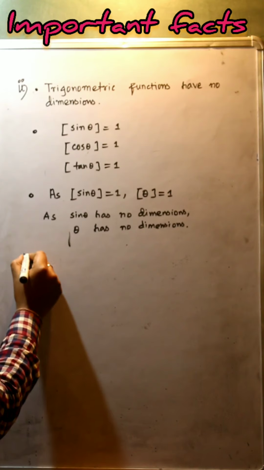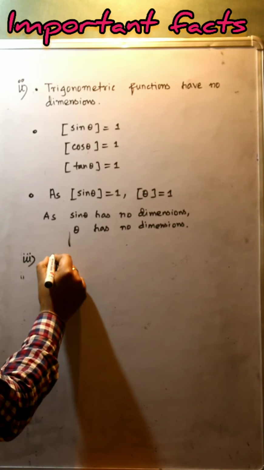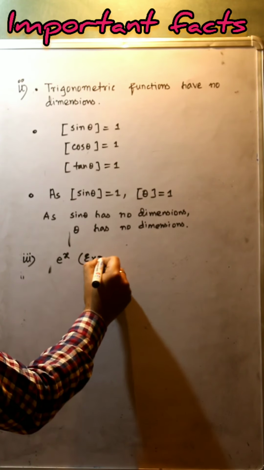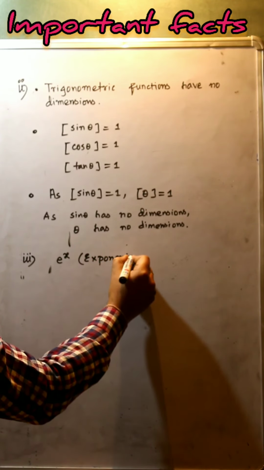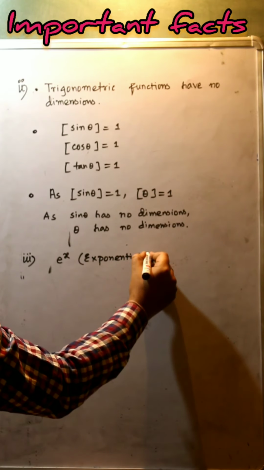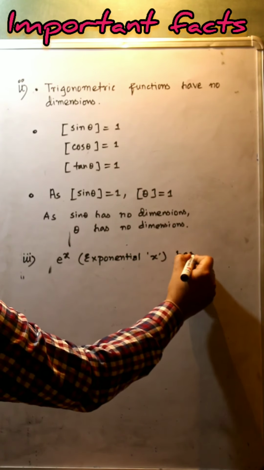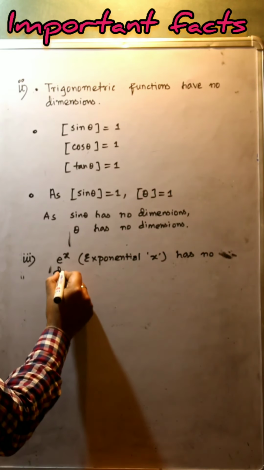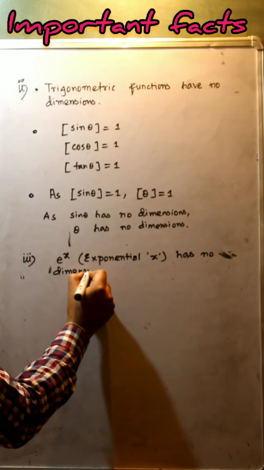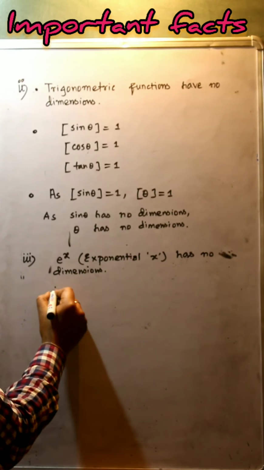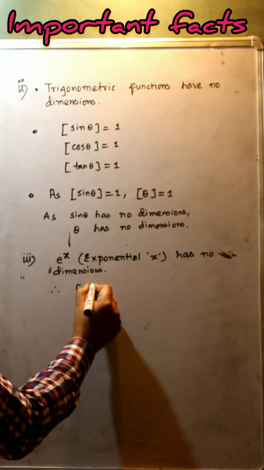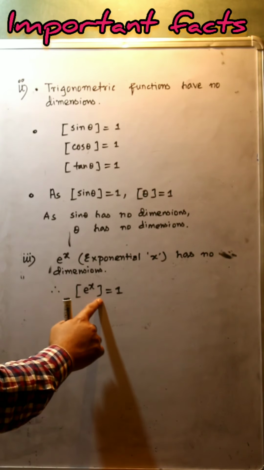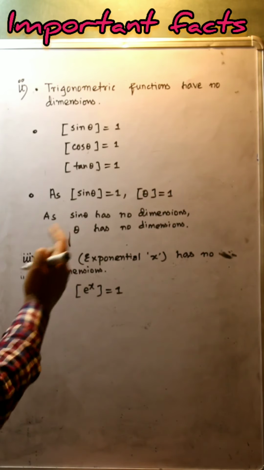Number 3: e to the power x, the exponential number, exponential x, has no dimensions. Therefore we can say that the dimension of e to the power x is equal to 1.